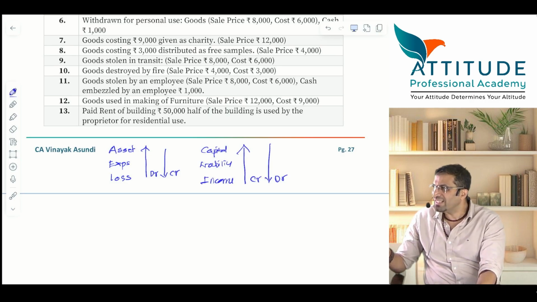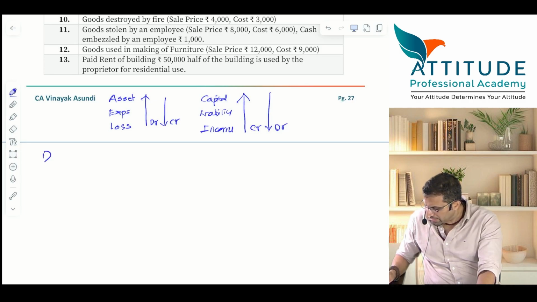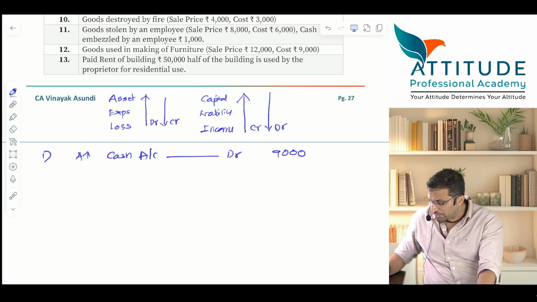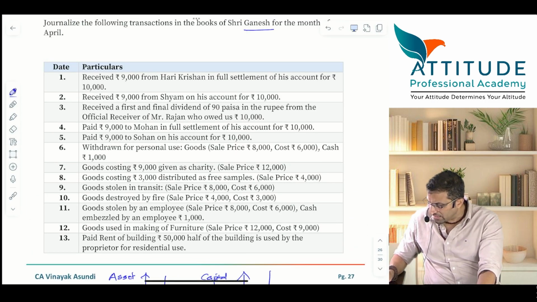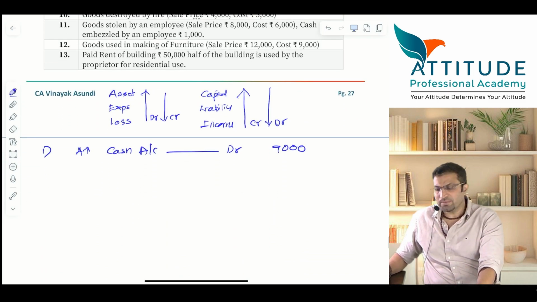Now you have received the money. What did you get? Asset increases, cash account debit. How much? 9,000. But you have to receive from him 10,000. But you are saying 9,000, that too in full settlement. It means that you are allowing him a discount.